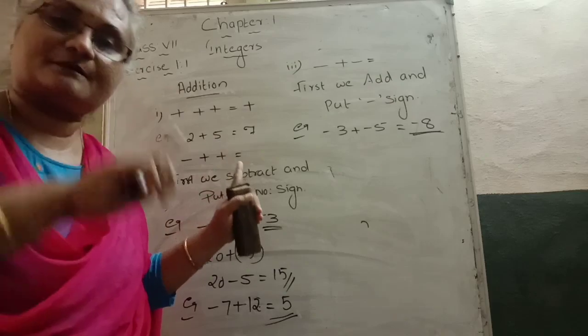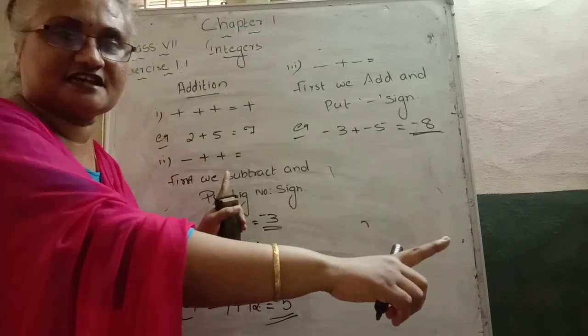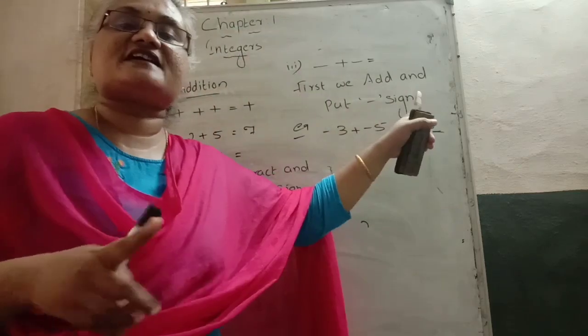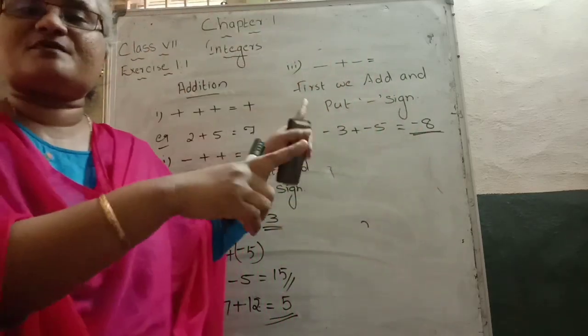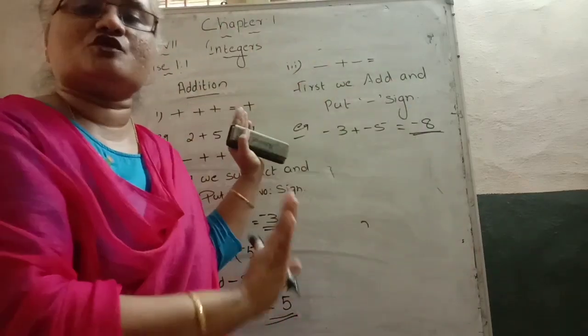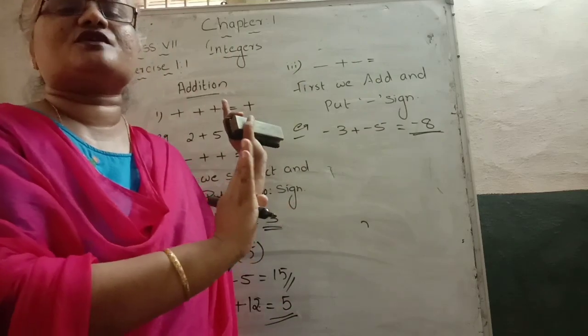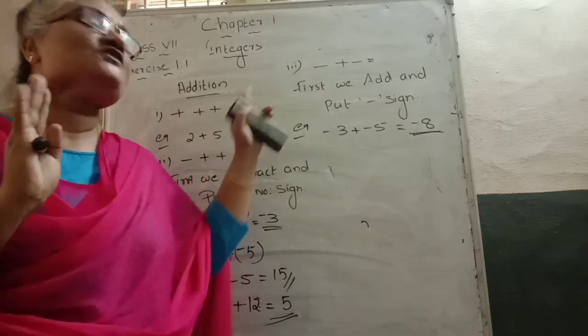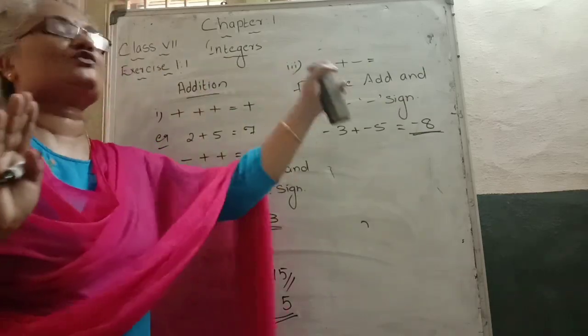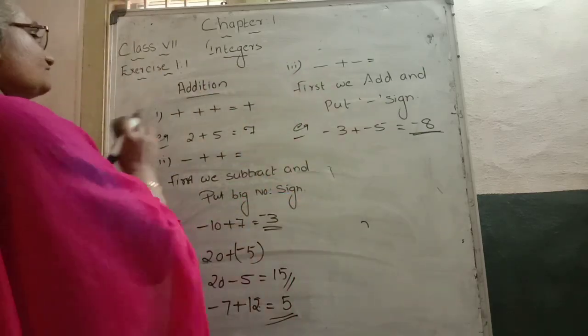Opposite sign case: subtract, and keep the sign of the bigger number. Both negative case: add and put a negative symbol. Both positive case: also add and put a positive symbol. You need not write the positive symbol, it is understood to be positive. Now these are the rules related to the addition case.